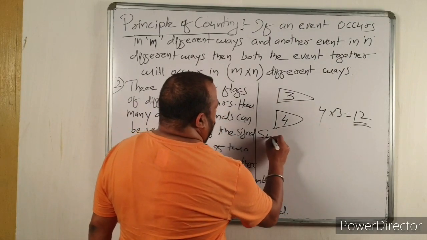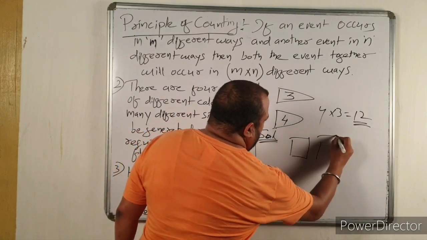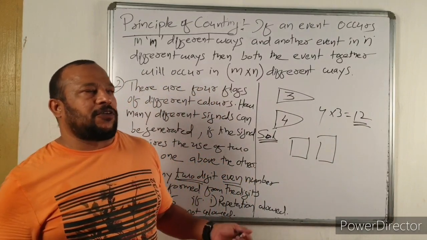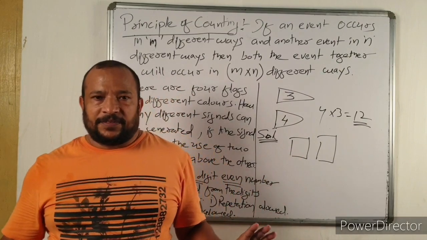Okay, for 2 digits, just 2 events. Each box represents 1 event. For 2 digits, 2 boxes are there.